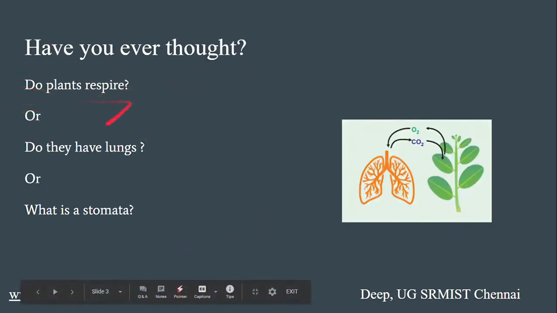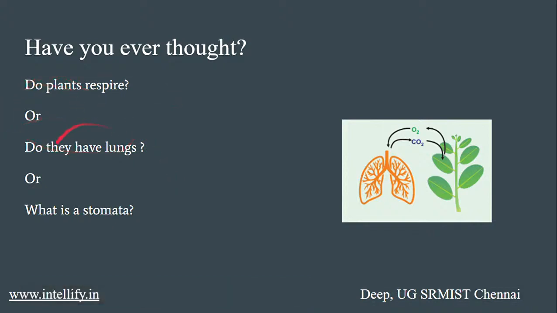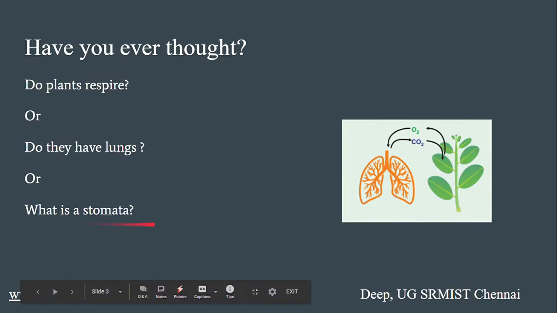So, moving on, these are some of the questions which we will be discussing and answering throughout the consequent slides that are going to come. So, the first question is, do plants respire? As I talked in the earlier slide as well, plants do respire. That is the reason why they are considered alive. Secondly, do they have lungs like humans do? क्या उनके पास एक specific organ system है जिसके through they breathe, or is it something different like in earthworms? So we'll discuss that and what is a stomata. I'm sure you've heard of this term stomata. So we'll be discussing what exactly stomata is, how it functions and how it works.